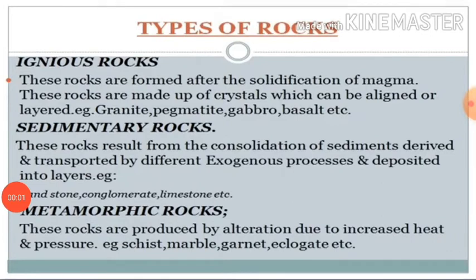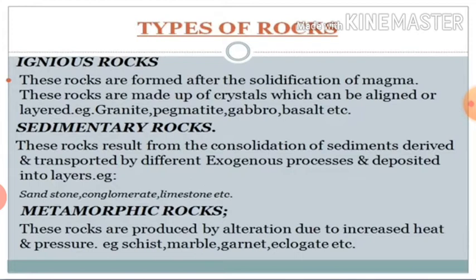Now the next is sedimentary rocks. Sedimentary rocks are formed through consolidation of sediments deposited in water bodies like rivers, lakes and seas. The sediments are derived by denudation of the rocks by agents of erosion like rivers, glaciers, winds and waves.